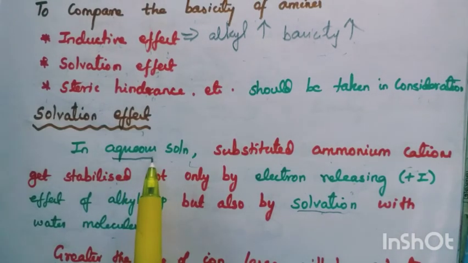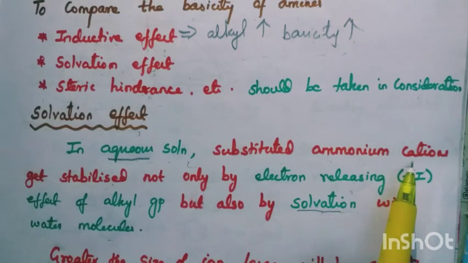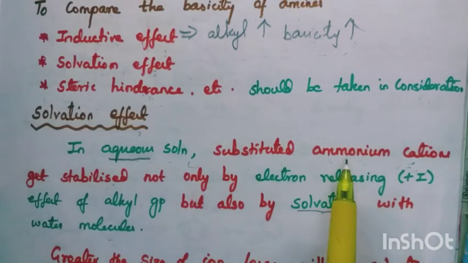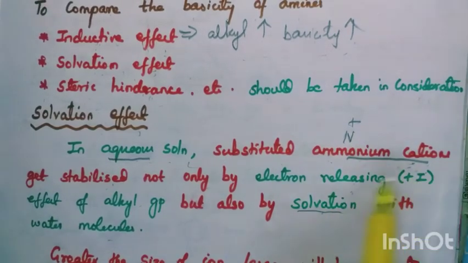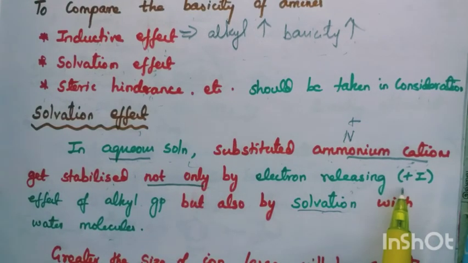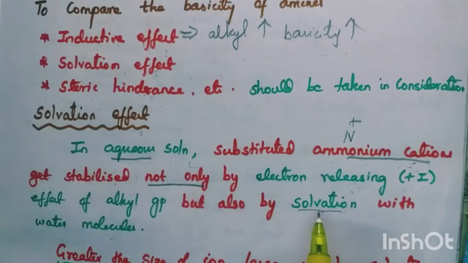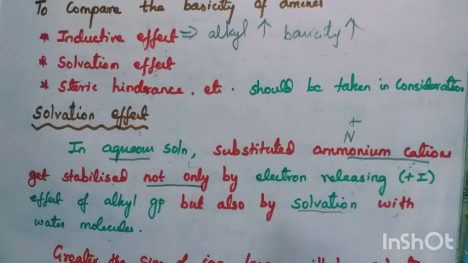That means in the presence of water, substituted ammonium cations, that is methyl, ethyl, like that. Why is it an ammonium cation? Nitrogen carries which sign? Plus sign. So ammonium cations get stabilized not only by the electron releasing group, that is the inductive effect plus I, but also by the solvation with water molecules.